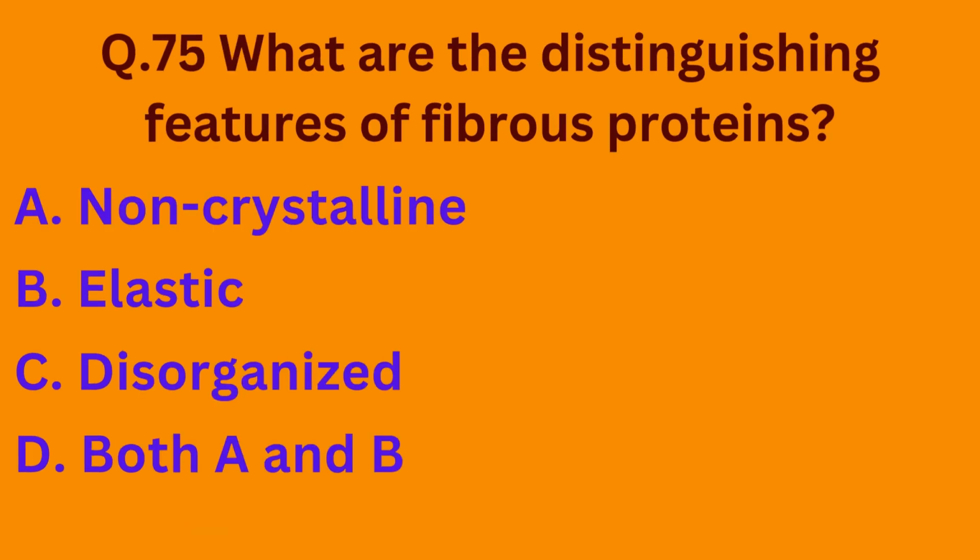Question number 75. What are the distinguishing features of fibrous proteins? Option A, non-crystalline, option B, elastic, option C, disorganized, option D, both A and B. So the fibrous proteins are non-crystalline and elastic. So the correct option is option D, both A and B.